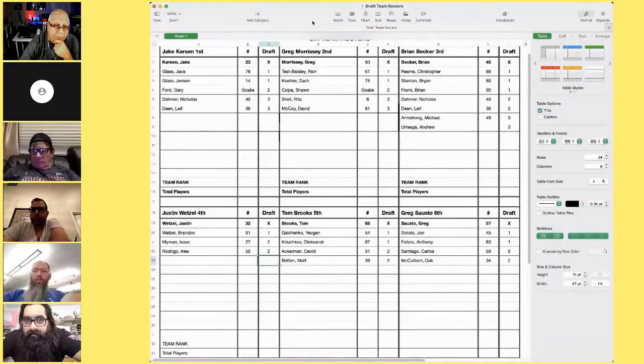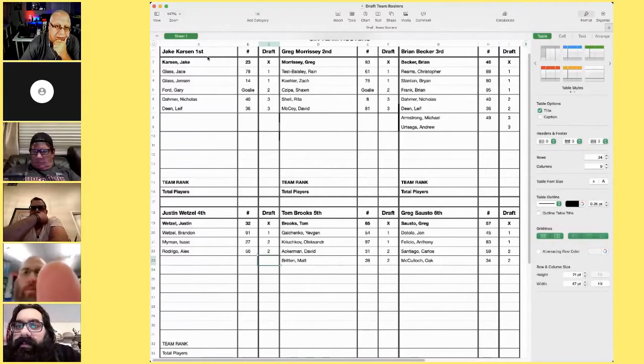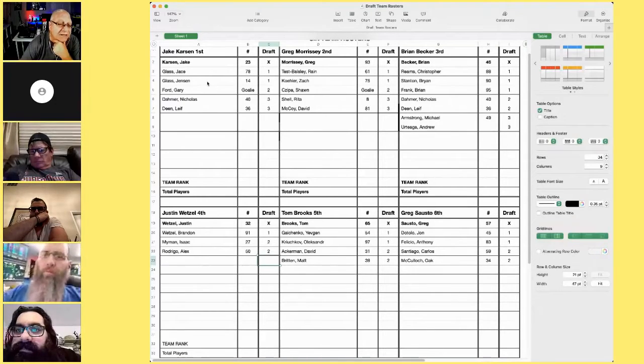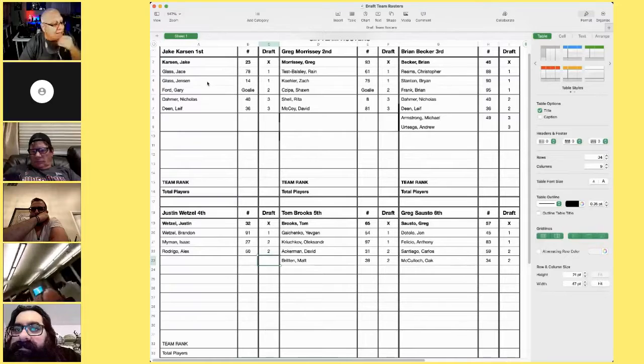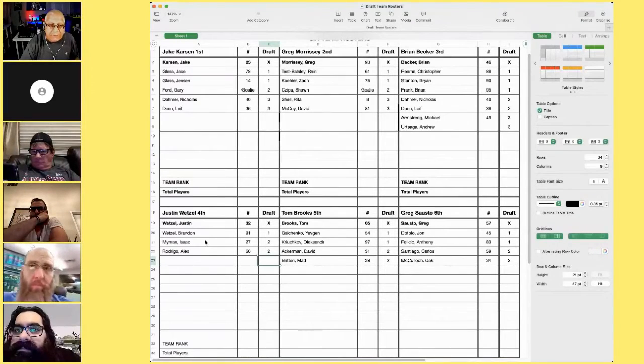Here we have a mock draft. If you look under Jay Carson, he's the first captain that's going to be drafting. So he winds up picking the first 2 players under his list, actually attached to him. So that has to be his first pick. Then we go to the second team, and Greg picks his first 2 picks. All the way through, Brian, Justin, see where it says 1? That's the round that they were picked.